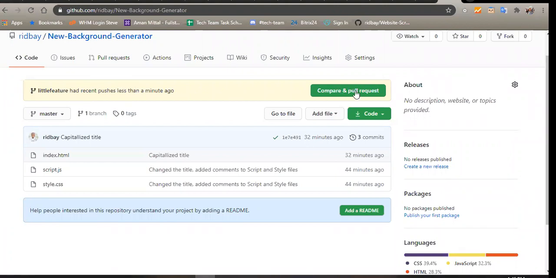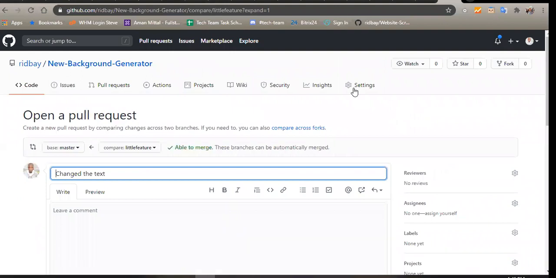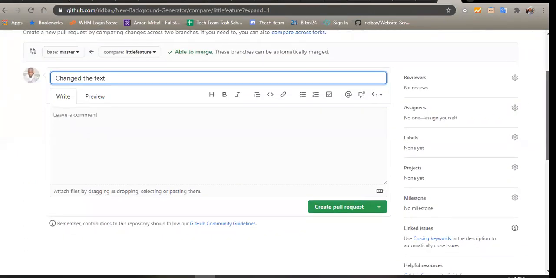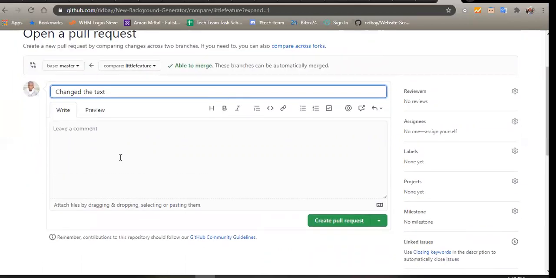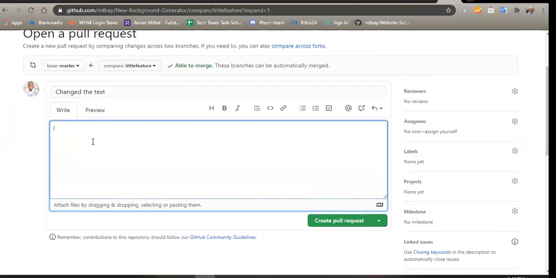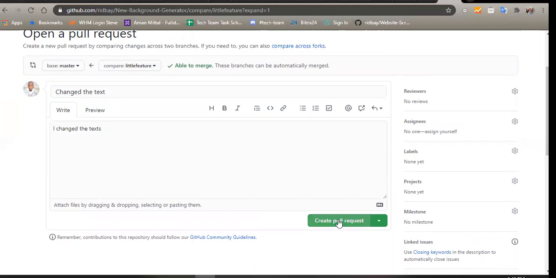And what do you want to do? We want to compare and pull request. So if you hear people saying PR, it means pull request. PR, pull requests. So let's click on this. And now I have my PR here, and we can actually write some things like, I changed the tests. Then let's click on create pull request.